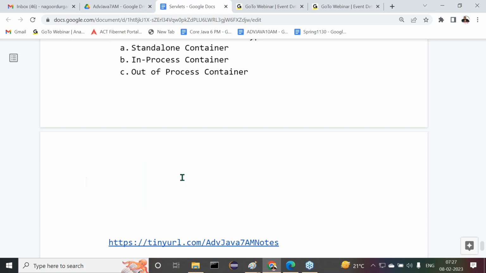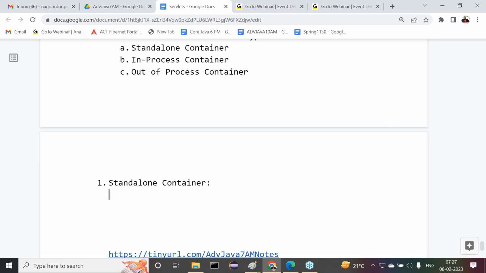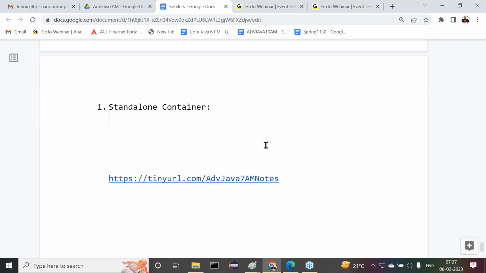Now we have to understand what a standalone container is. What exactly is the meaning of standalone container? It is an integration of main server and container as a single unit.